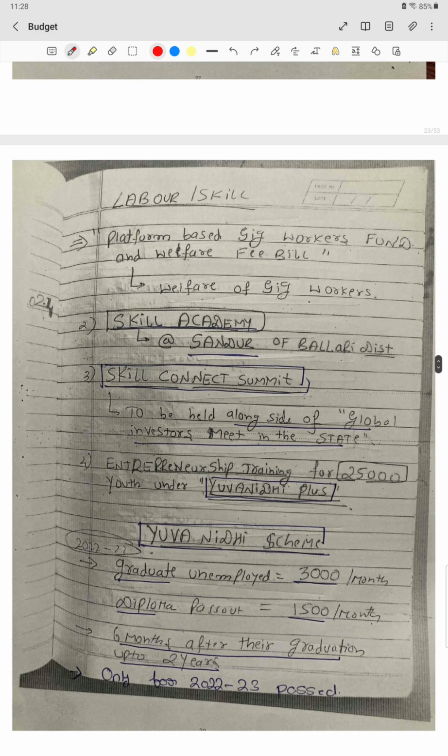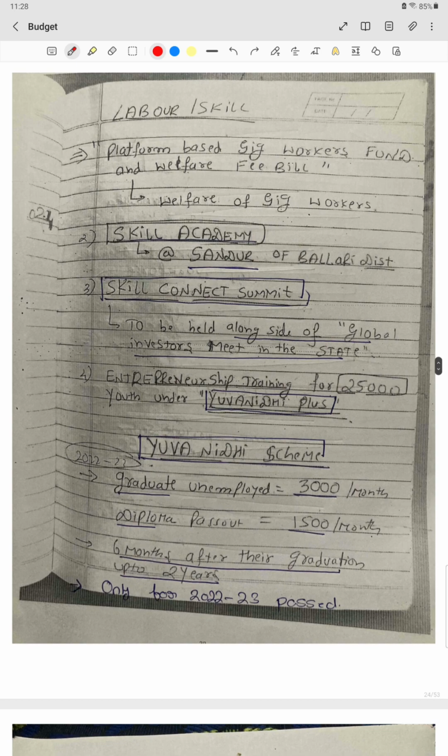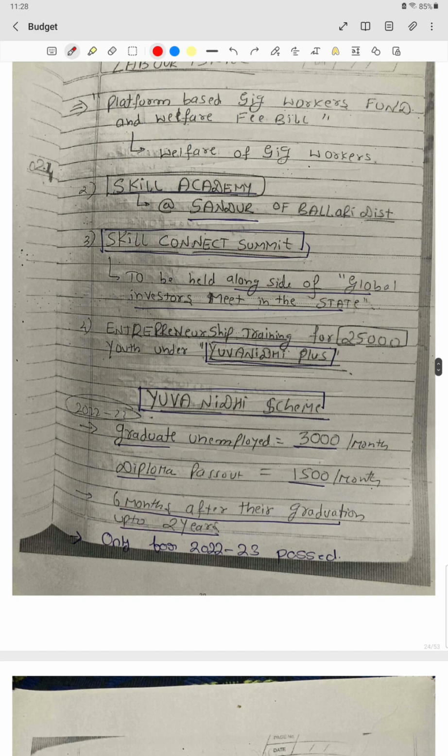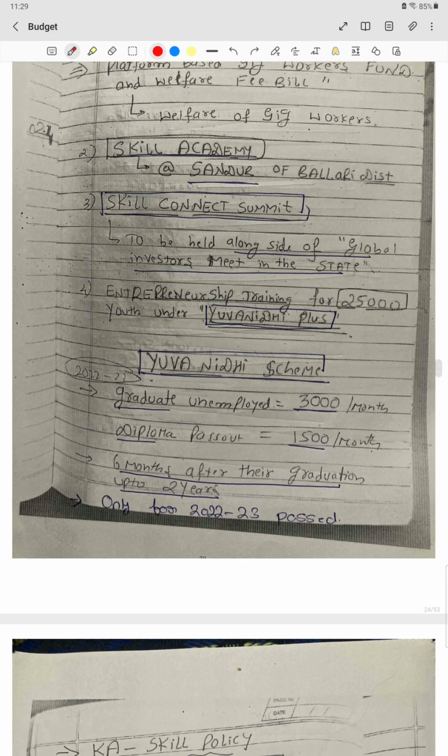Then we move to the labor part. The Skill Academy will be in Sanduru of Ballari district. Then we have the Skill Connect Summit to be held alongside the Global Investor Meet in the state. Then we have Yuvanidhi Plus, which is entrepreneurship training for 25,000 youth. Then we have the Yuvanidhi scheme, we know that 3,000 rupees and 1,500 rupees will be given to graduates and diploma holders, only up to the pass outs of 2022-23, and from 6 months after graduation up to 2 years.